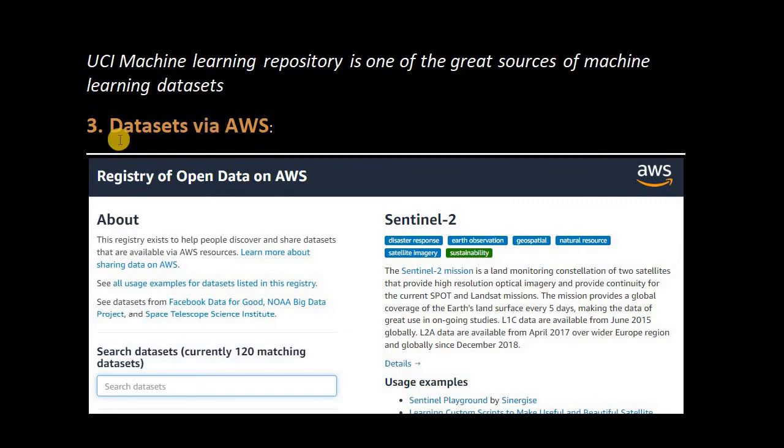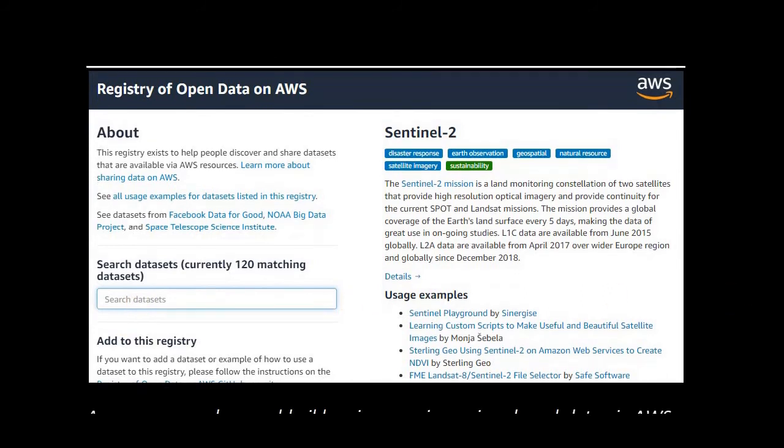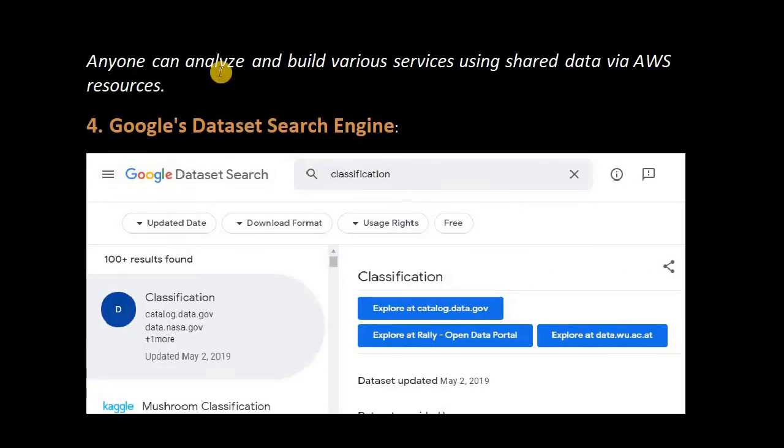Now let's see, the third one is data set through AWS. Yes, you can also download your data set with the help of AWS, right? This is the type of interface and you can search here for your required data sets. You can analyze and build various services using shared data through AWS sources.